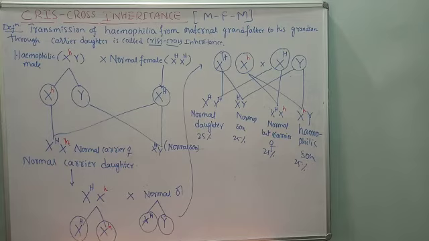That we are going to see now. So this possibility you have to work out. A normal carrier means the genotype XX having one single recessive gene on the X chromosome, and normal means X, Y, where capital H means the normal gene located on the X chromosome.